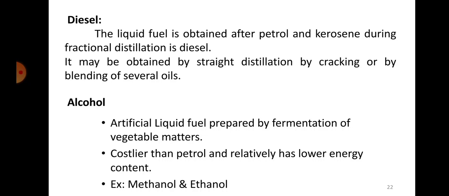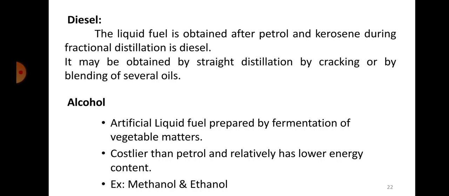Of course, you know the applications of diesel. Diesel is very widely used in automobiles, generally heavy vehicles. Most of the heavy vehicles will be having diesel engines. Apart from that, diesel is also used for producing power in generators in most cases.